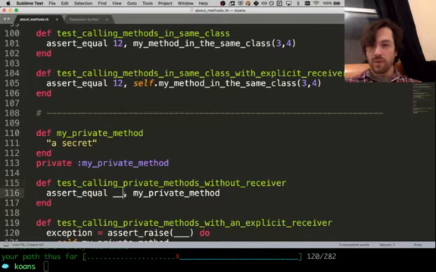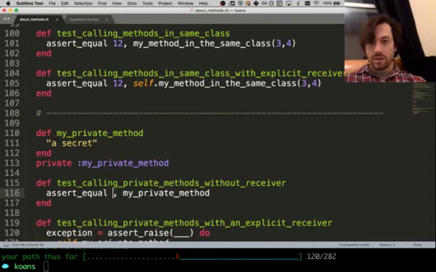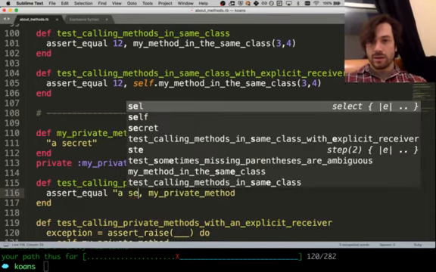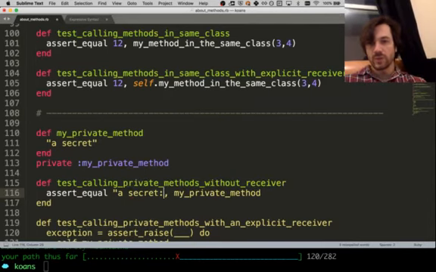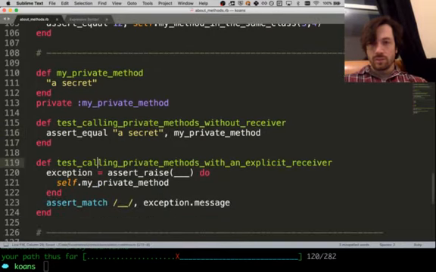Okay, so calling private methods without receiver. My private method, right. So again, it's like internal class, so we don't need to do anything, we just call it. A secret is what it returns. Calling private methods with an explicit receiver. Okay.